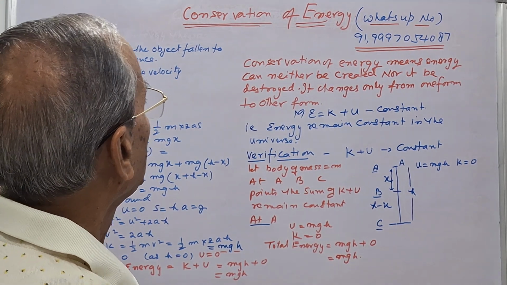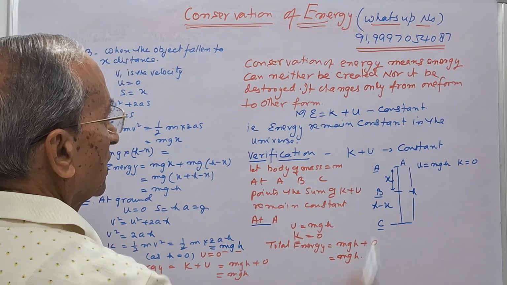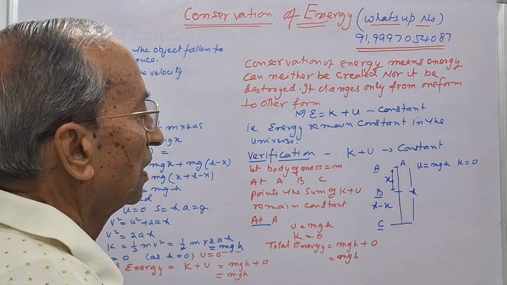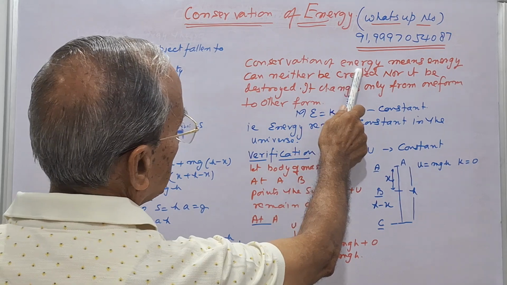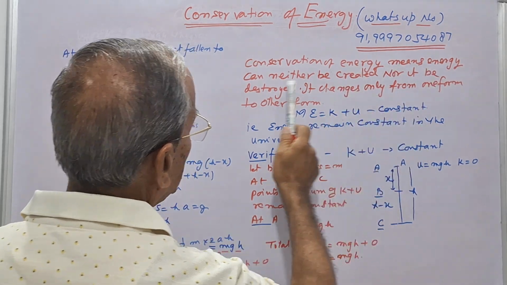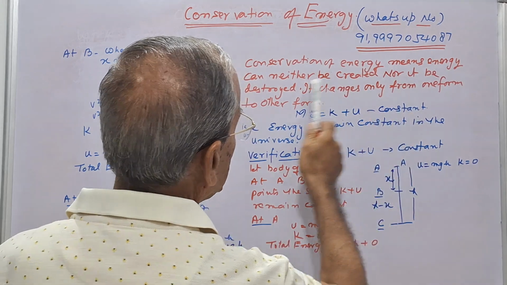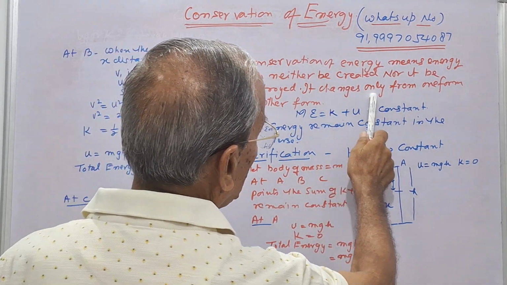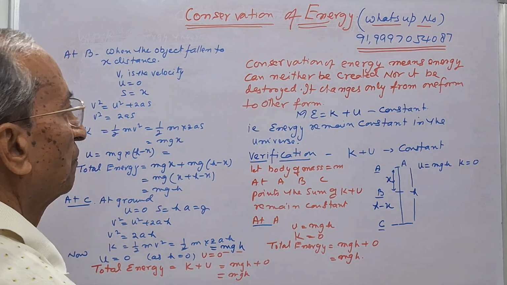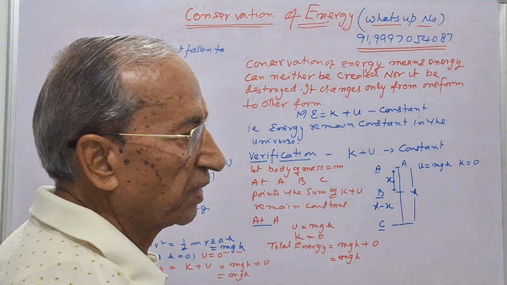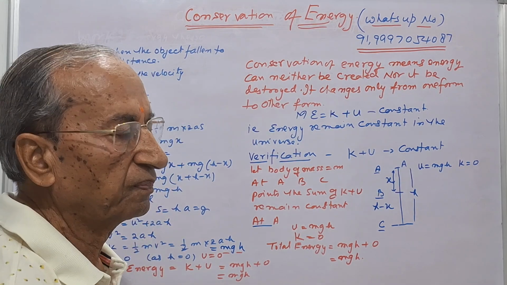Today I will explain conservation of energy. Simply we say conservation of energy means energy can neither be created nor destroyed. It changes only from one form to another form. That is, energy cannot be created, cannot be destroyed.